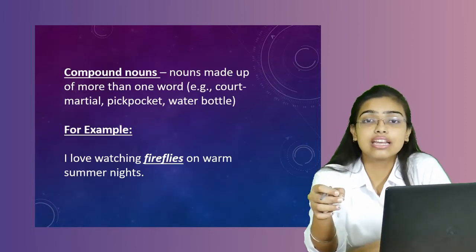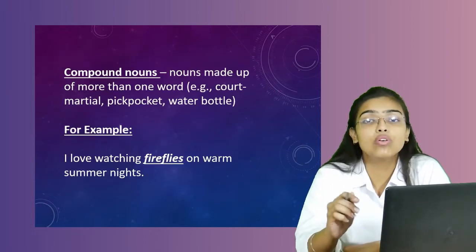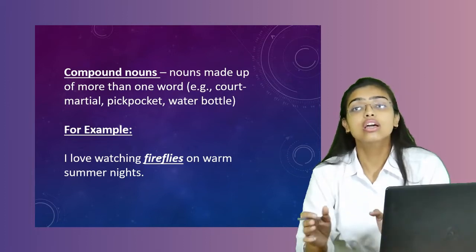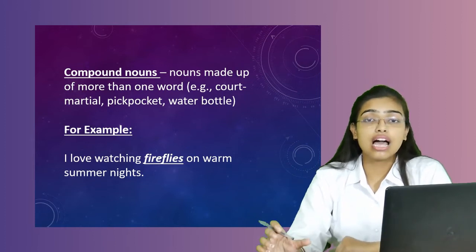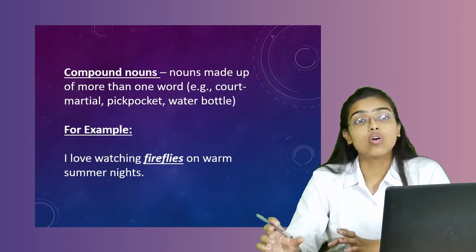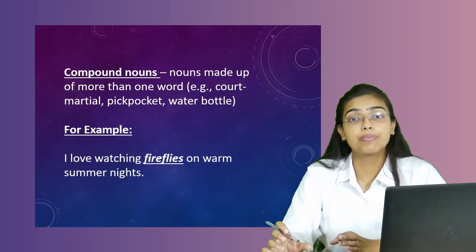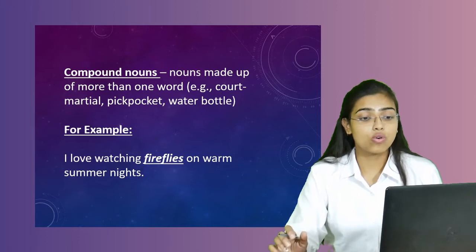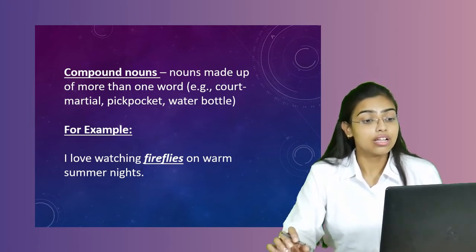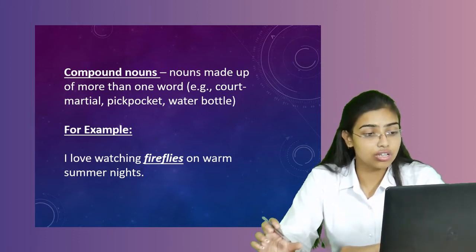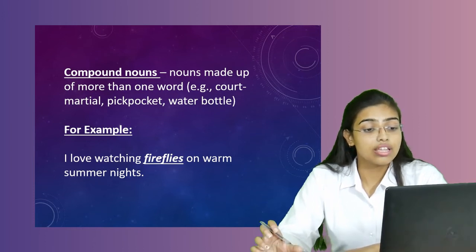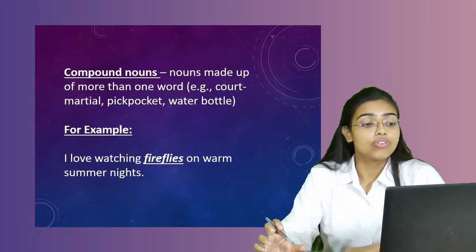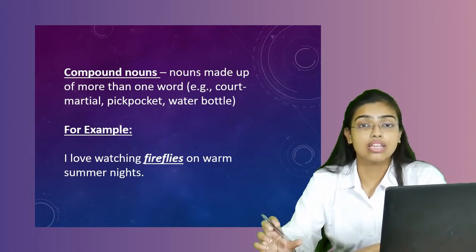The next category here is collective compound nouns. Compound nouns. What are compound nouns? These are formed by joining two words. As you can see, they are the compound of two words which have their own separate meanings, but when joined together give a new meaning to us. Suppose court martial, pickpocket and water bottle. Here we are getting examples of court martial, pickpocket and water bottle.